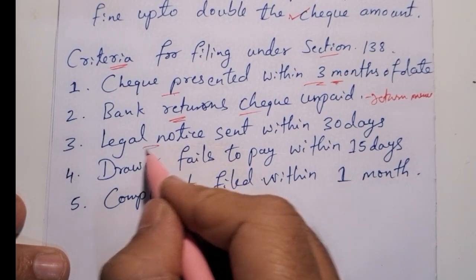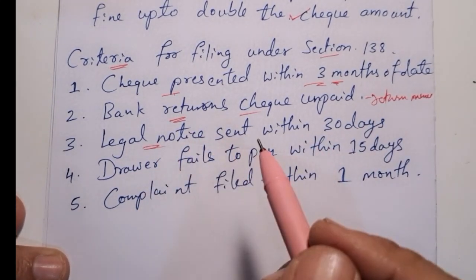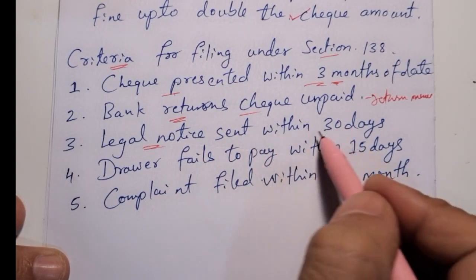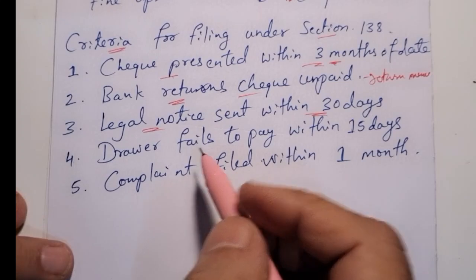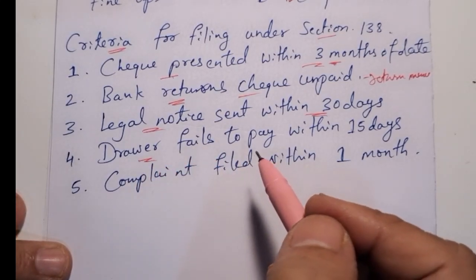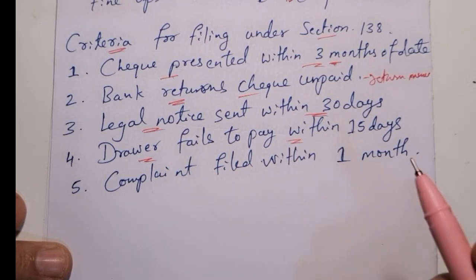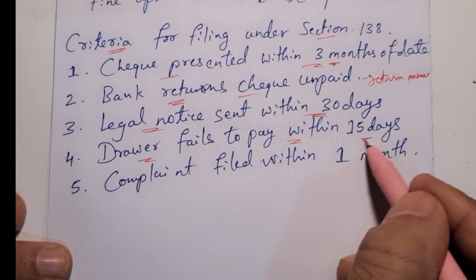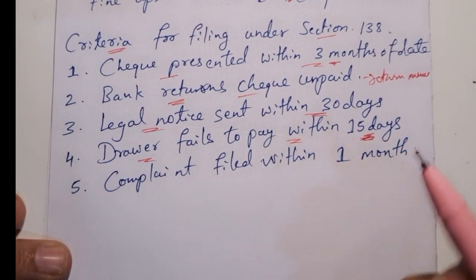Then once you receive the return memo, you need to send a legal notice within 30 days of the dishonor of the check. After that, you need to wait for 15 days, and the drawer must fail to pay within 15 days of receiving the notice. In case he pays, then we won't proceed with the matter further.